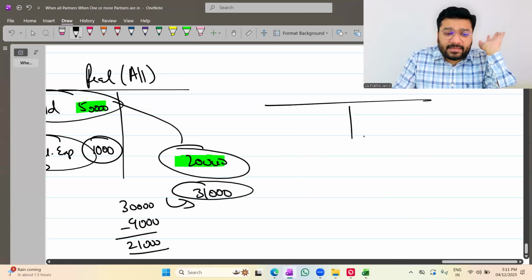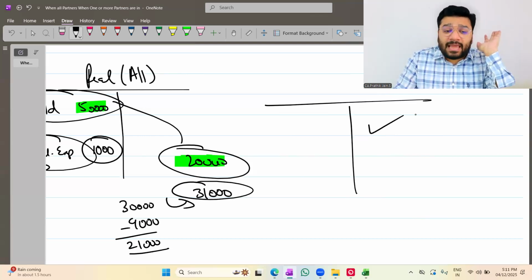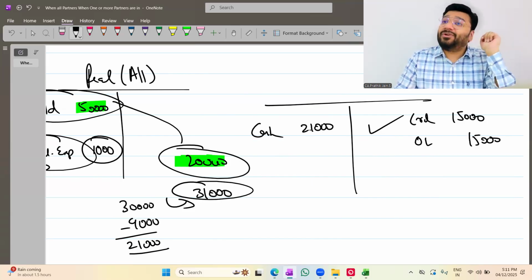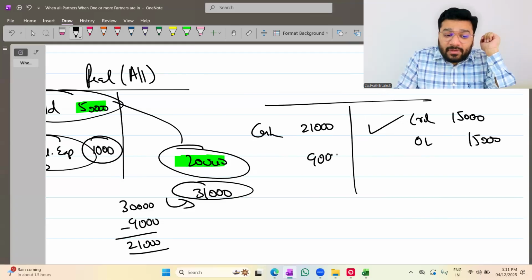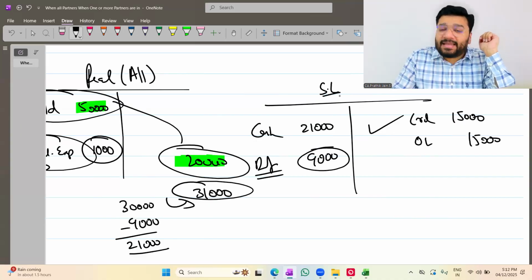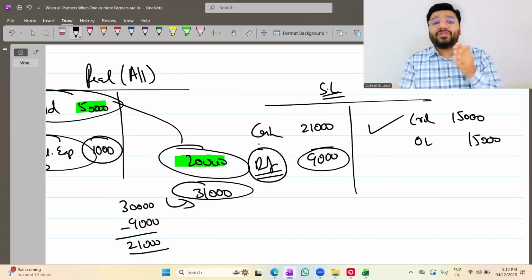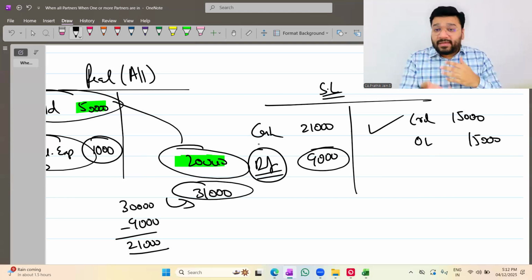Now liabilities I'll take in the separate ledger. In that I'll make the payment. How much is the liability? So creditors 15,000, other liabilities 15,000. How much is the cash payment done? 21,000. Am I right? Now this 9,000, what you'll do, this 9,000 will be transferred to the deficiency account. So this is what ledger? Sundry liabilities ledger, so a new ledger. And one more ledger created is the deficiency ledger. Okay, not okay?